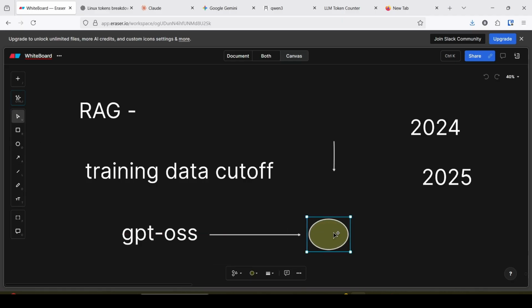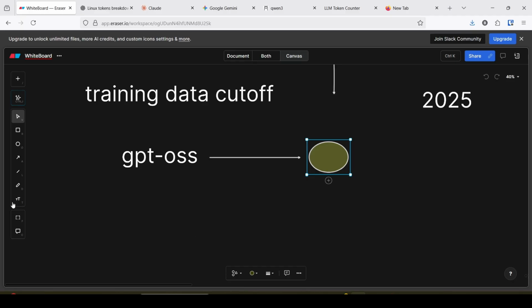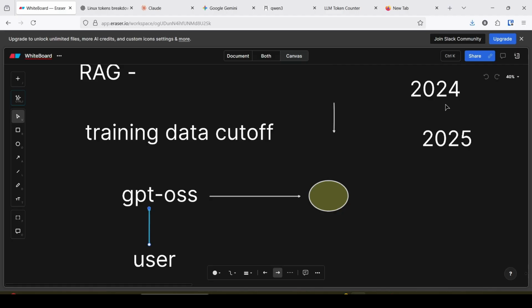If a user asks questions after the year 2024, it doesn't have the answer because it is not trained on 2025 data after the cutoff date.